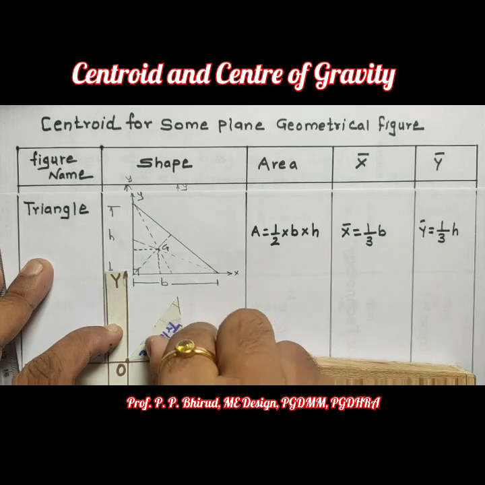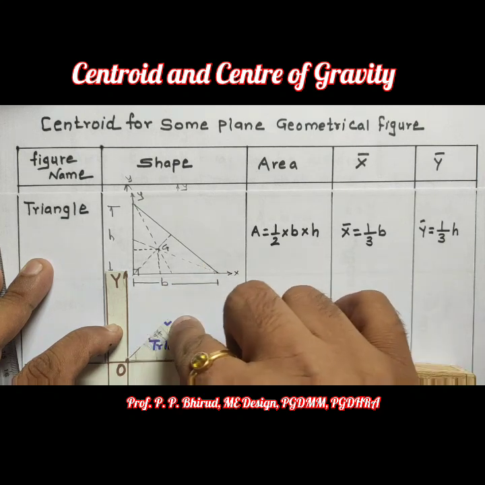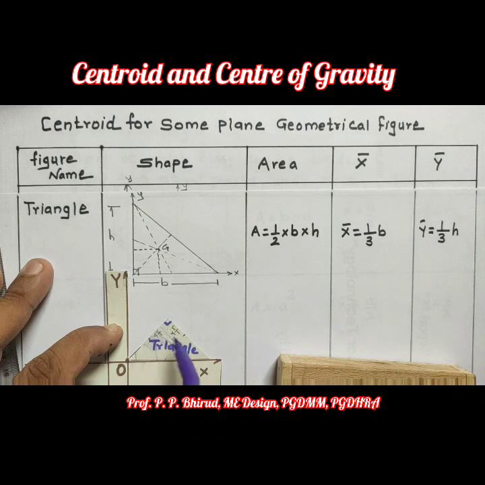If we change the position like this, now this triangle is symmetrical to the y-axis. So x bar will be half of this base. So the x bar will be b by 2, but height is 1/3 h. Y bar is 1/3 h from the base.